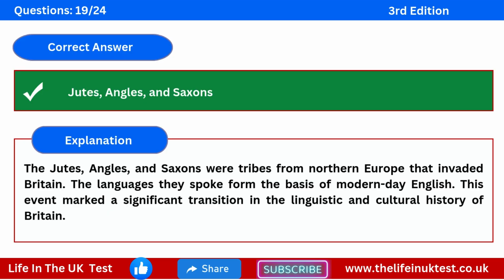The correct answer is Jutes, Angles and Saxons. Explanation. The Jutes, Angles and Saxons were tribes from Northern Europe that invaded Britain. The languages they spoke form the basis of modern-day English. This event marked a significant transition in the linguistic and cultural history of Britain.